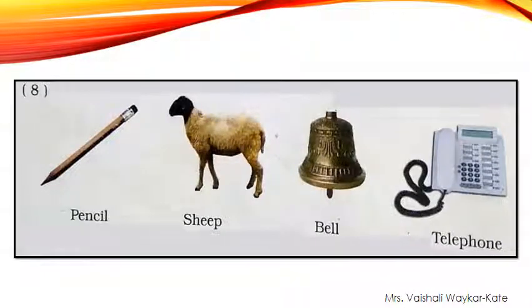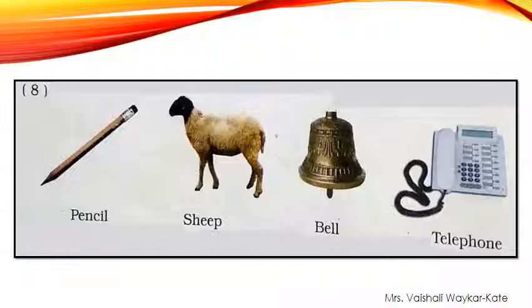Yeah, same thing. Three are non-living things. In the first picture we have seen three living things and one non-living thing. Now in this picture, three are non-living things and one is a living thing. So tell me, which is the living thing?